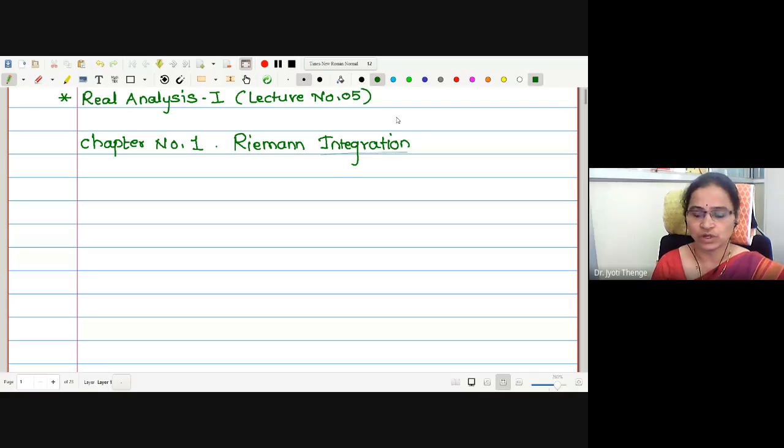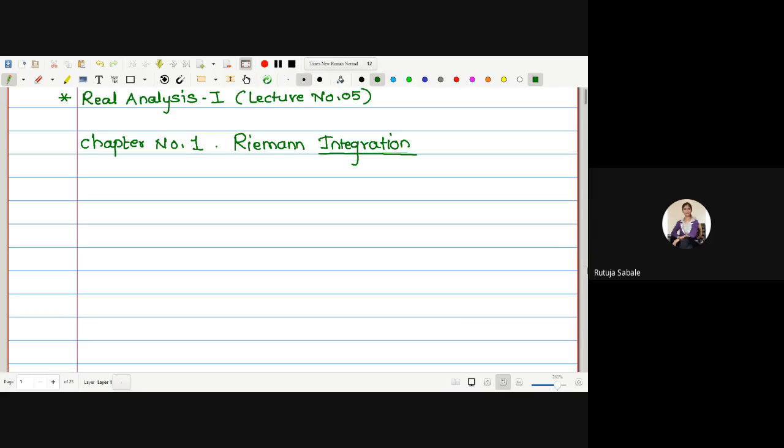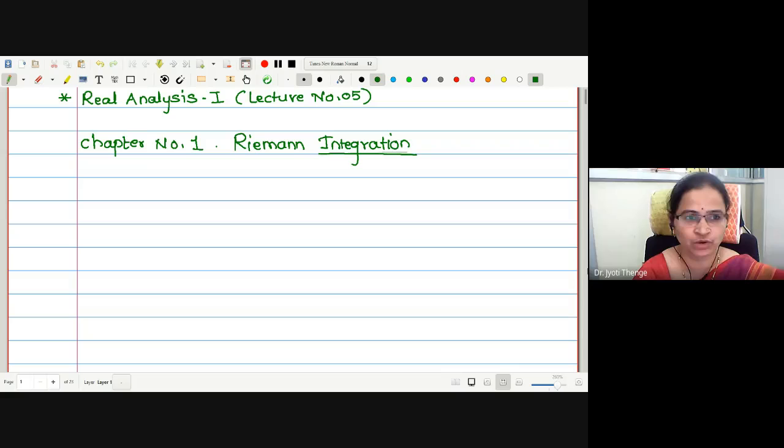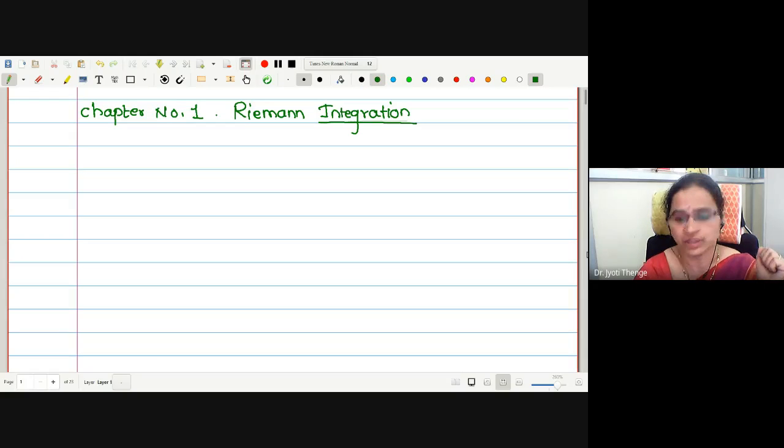What is the geometrical aspect of integration? What is it giving us geometrically? Area or volume of a curve. Yes, it is area. In double integration, we go for volume. For integration, we will call it area only. Therefore, integration is mainly introduced in order to find the areas of plane regions.